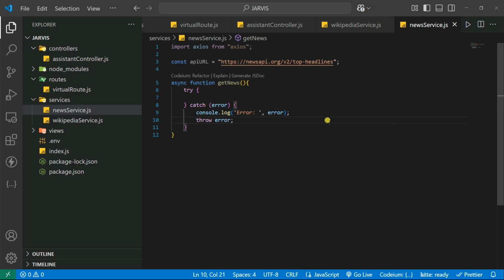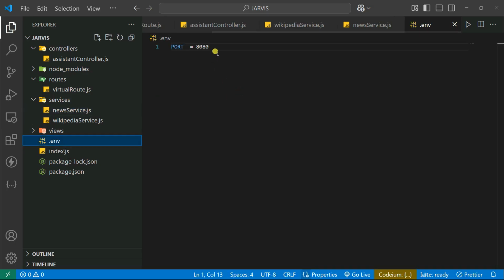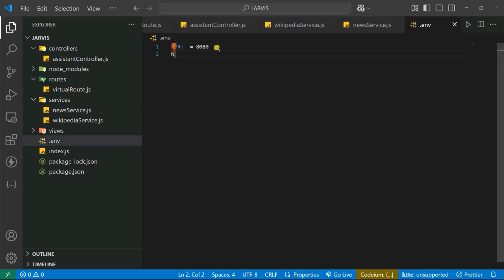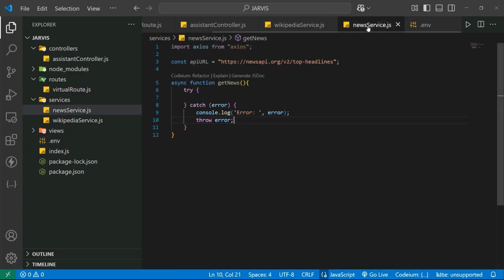Now what I can do is store the API key inside our .env file. So let's go inside this .env, and inside this we're going to create a variable called NEWS_API, and then inside that I'm going to paste my News API key that I copied from the News API website. Now let's go inside this news service, and I'm going to use this.